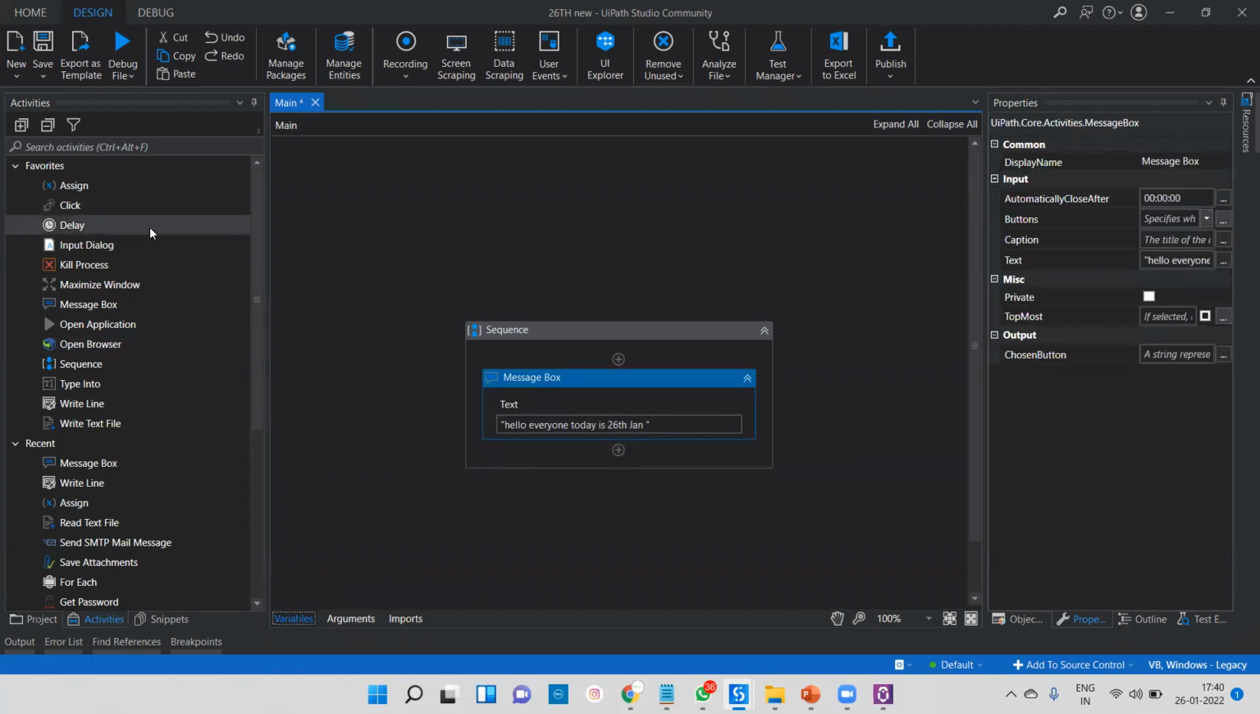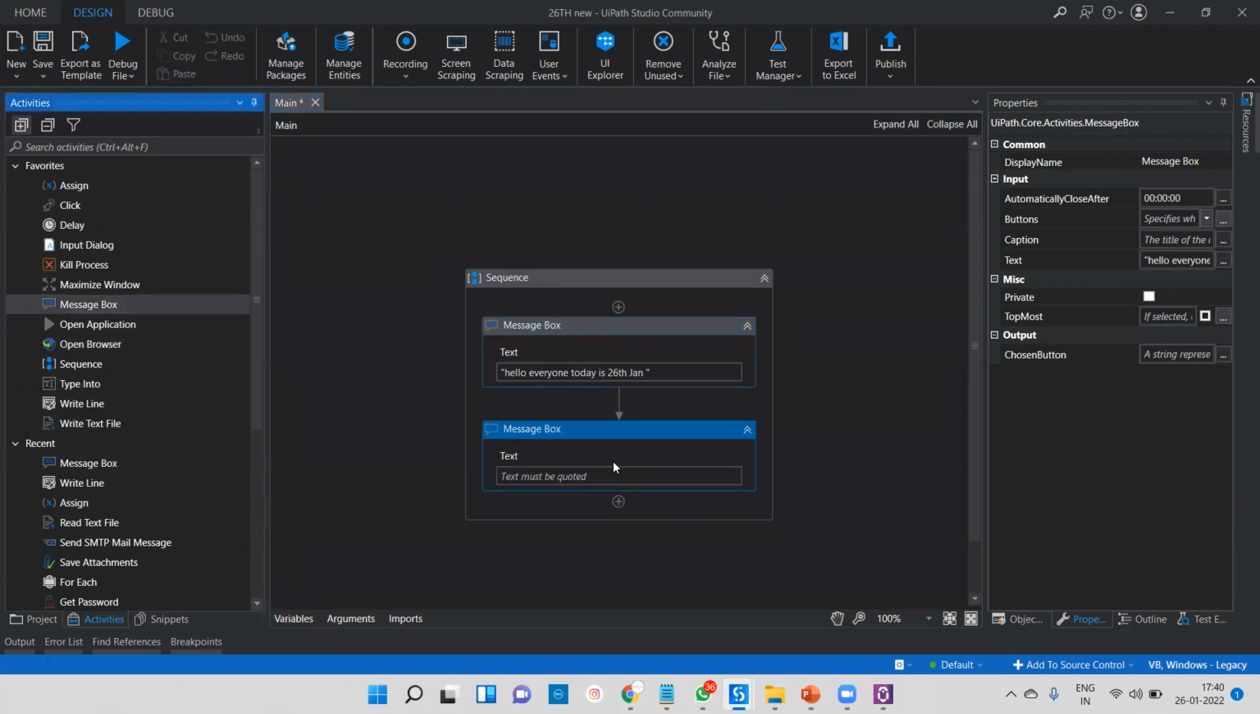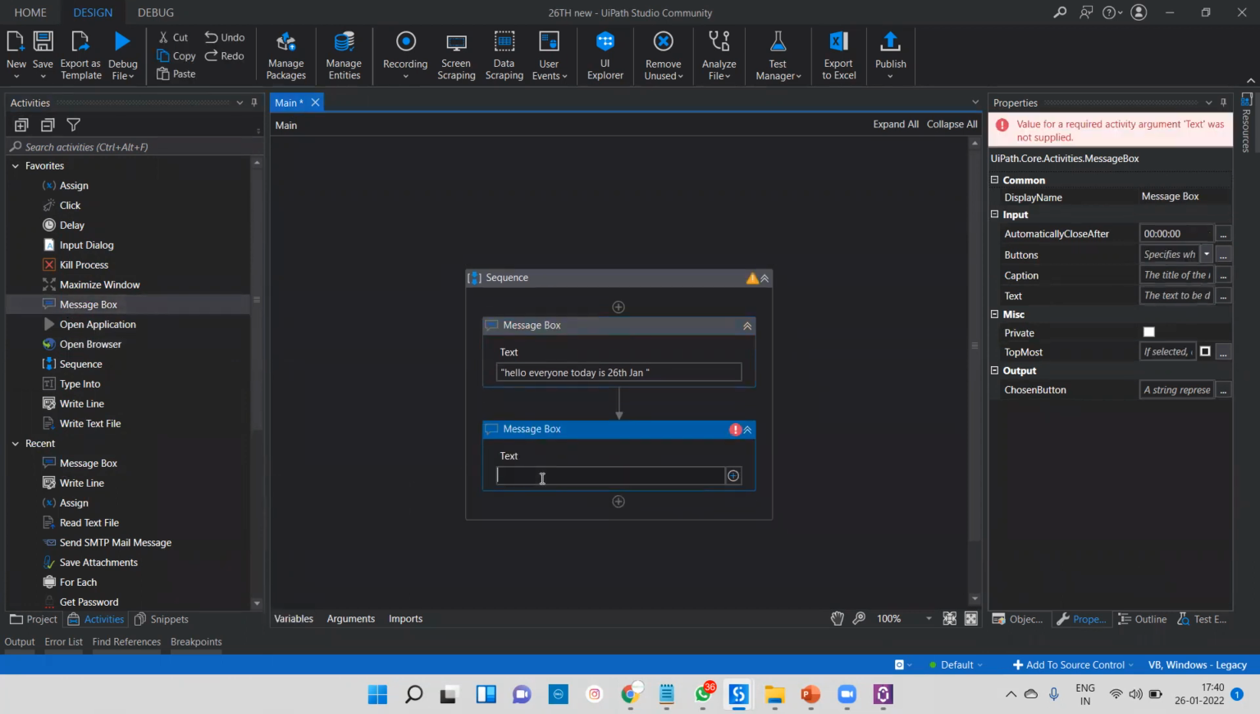I want to drag and drop a second message box, especially for your variable. We'll simply drag and drop the message box. You can see two things here: favorite and recent. Whatever activity we have already used, we get it here, like the message box, and that is also in favorite. Any activity you can keep inside the favorite list. Directly here I will try to pass your variable.